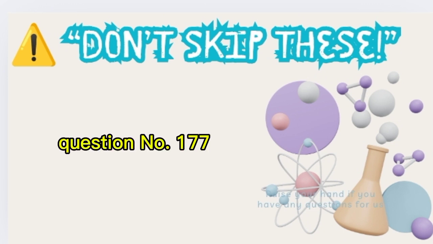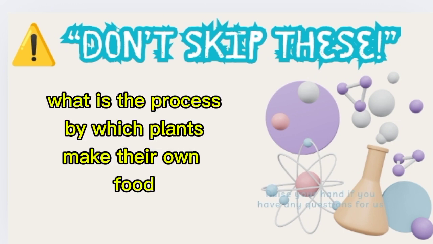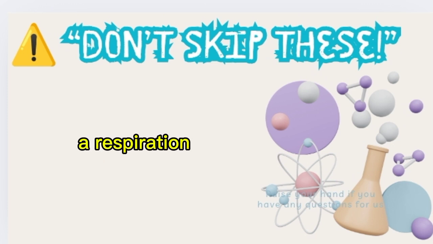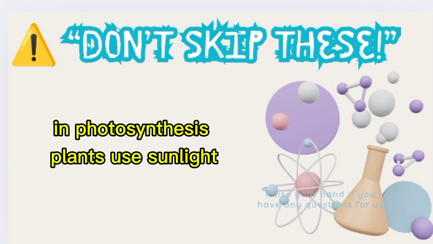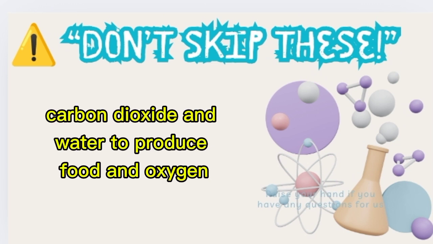Question number 177. What is the process by which plants make their own food? A. Respiration. B. Photosynthesis. C. Fermentation. Correct answer B. Photosynthesis. In photosynthesis, plants use sunlight, carbon dioxide, and water to produce food and oxygen.